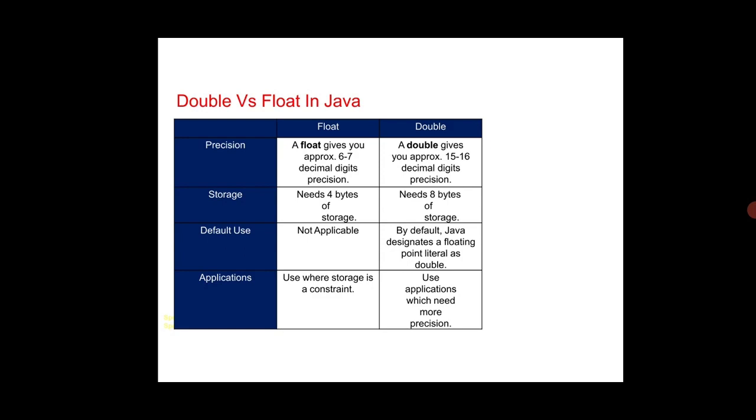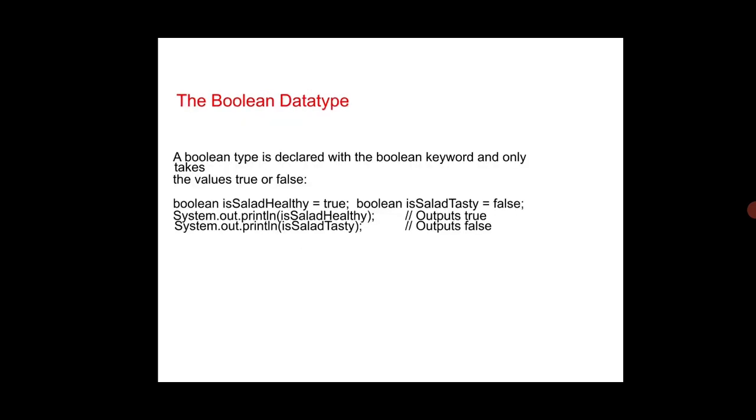As for default usage, by default Java treats floating point as double. Float is used where storage is constrained. But double can be used in applications which need more precision.